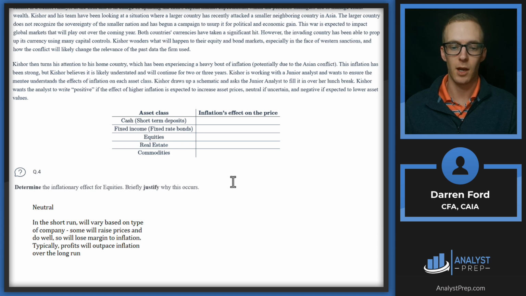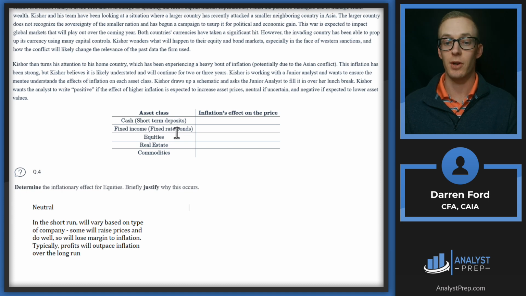An example of a company like that would be a company that produces commodities. A lot of the time a commodity-linked equity, if commodity prices are rising, what they're selling may be increasing at a greater rate than their costs or inputs. So they're going to have margin increases there.